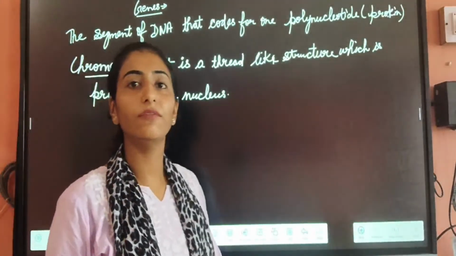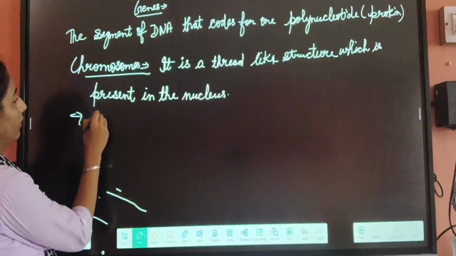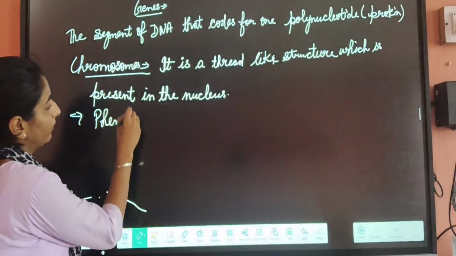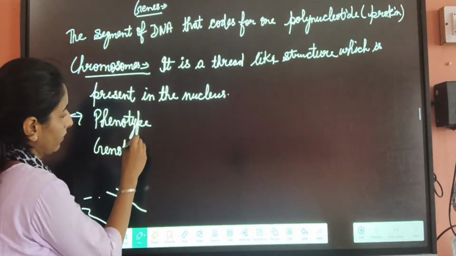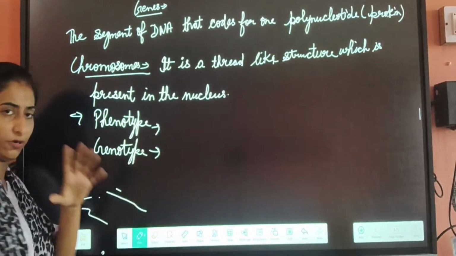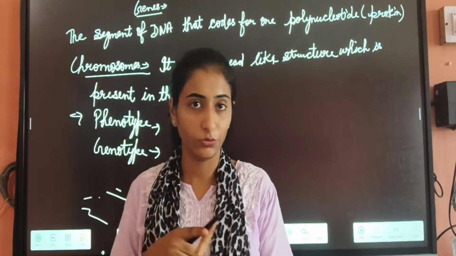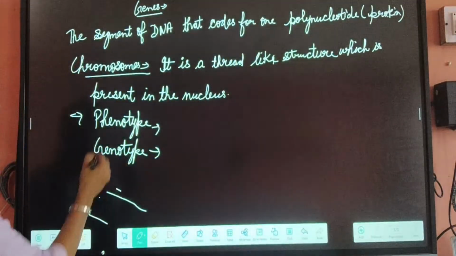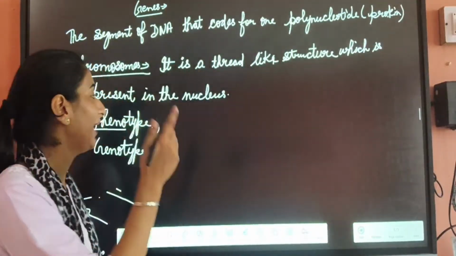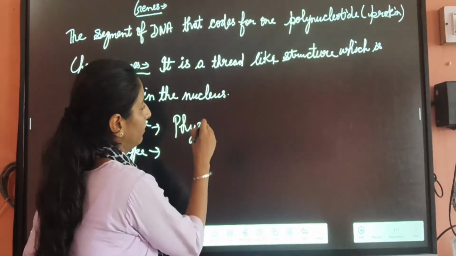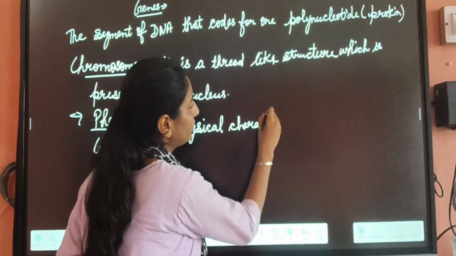Now our next term is phenotype and genotype. I am telling you a short trick to remember these terms. One is the phenotype, the second is the genotype. First of all, what is phenotype? Phenotype is derived from the word pheno. Pheno means physical characters or physical features.